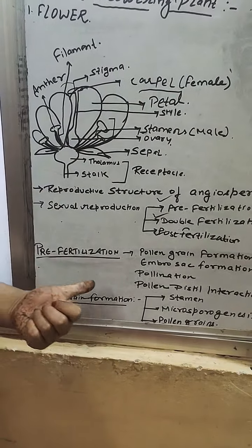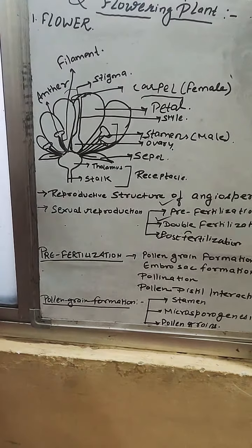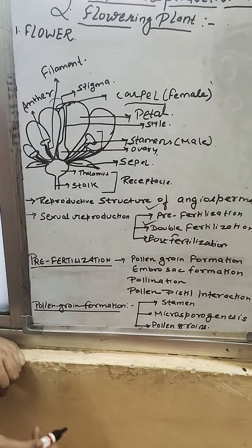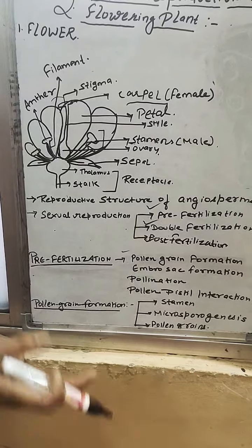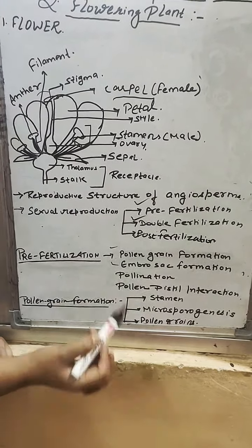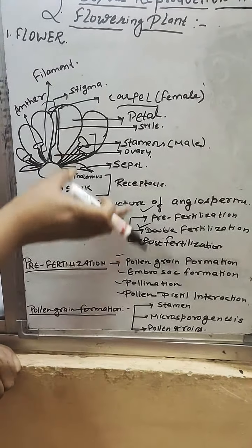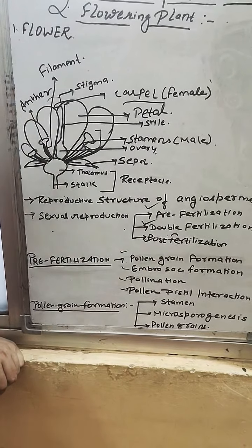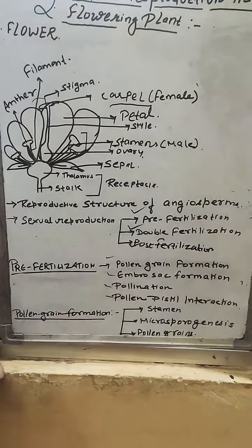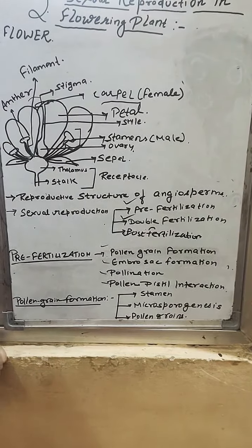Now, let's come to our first topic, pre-fertilization. In this topic, we will see the structures and events taking place in pre-fertilization. We will study pollen grain formation, how the pollen grain is formed. We will also study embryo sac formation, then pollination, then pollen-pistil interaction. These four events take place in pre-fertilization. Understood? In today's class, we will only study pollen grain formation.